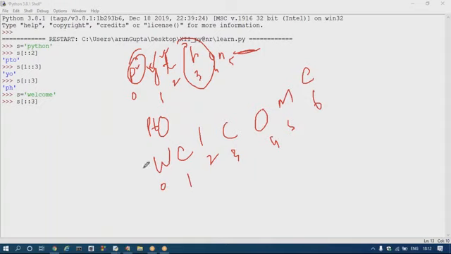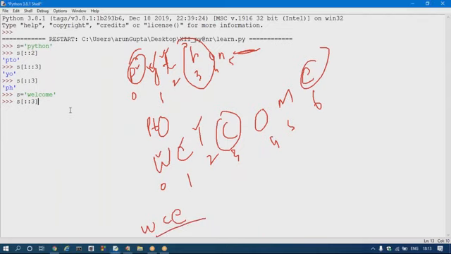It will start from W. After it, the third character 1 2 3, it will print C. After it, third character 1 2 3, it will print E. So the output will be WCE.